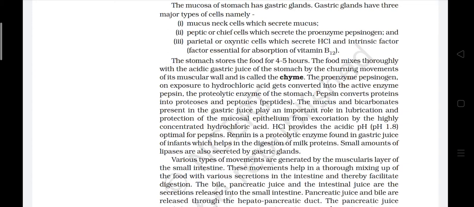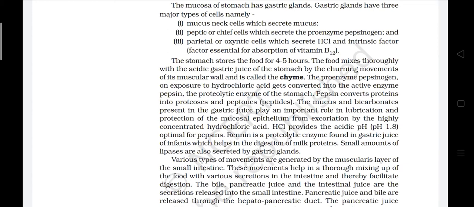Pepsin converts protein into proteoses and peptides. The mucus and bicarbonates present in the gastric juice play an important role in lubrication and protection of the mucosal epithelium from excoriation by the highly concentrated hydrochloric acid. HCl provides the acidic pH 1.8, optimal for pepsin.